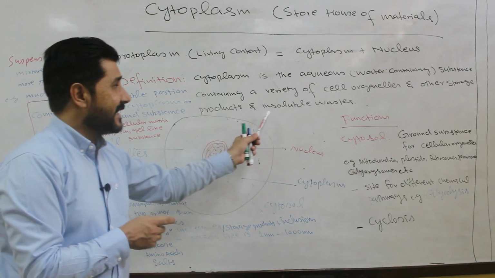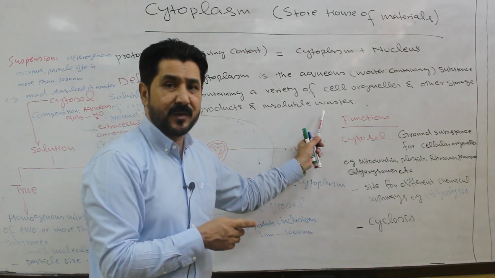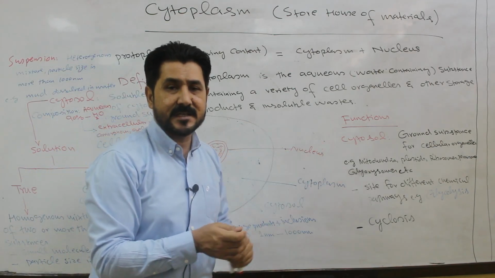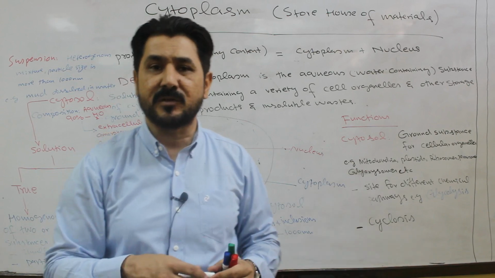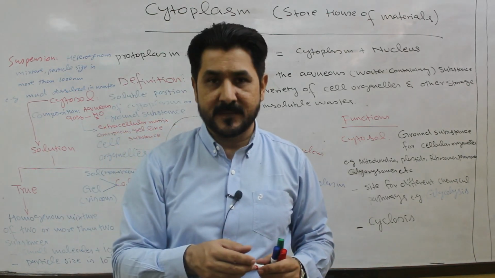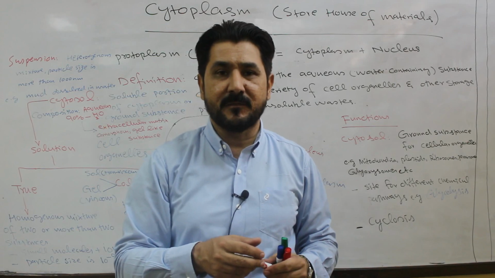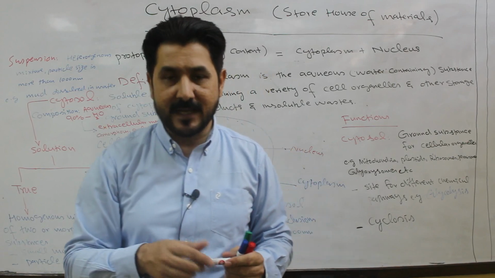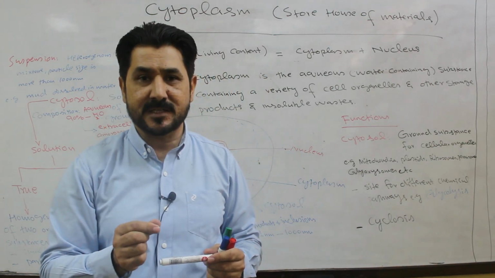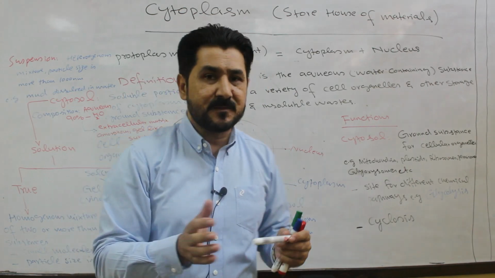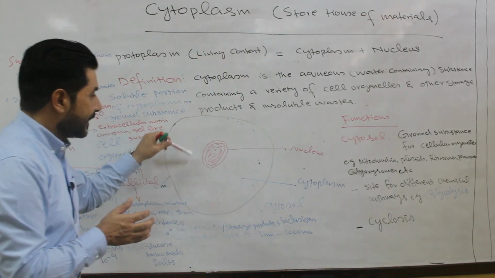And also insoluble waste. Insoluble waste are inclusions. Insoluble waste is the waste product of what? Metabolism. As a result of metabolism, metabolites are produced, and these metabolites are waste. Although they are waste, they are stored in the cytoplasm.